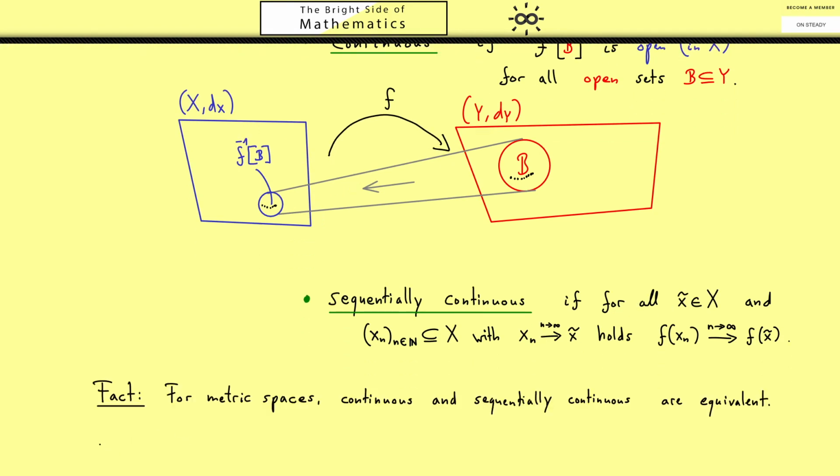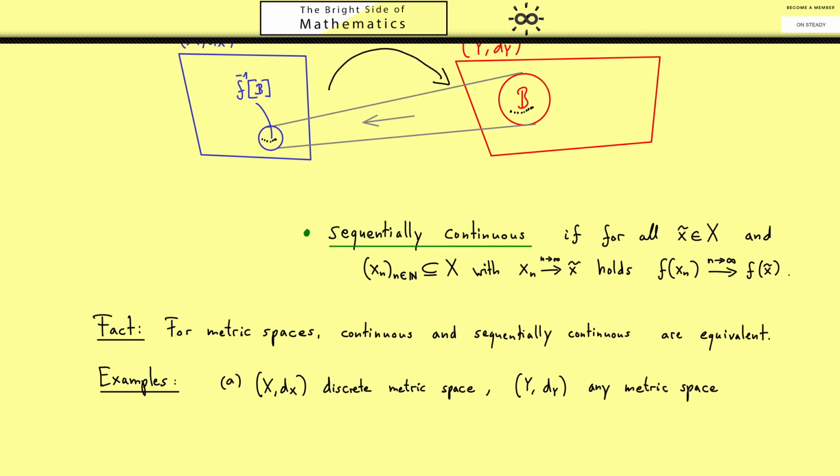Okay, maybe you already know a lot of examples, so let's look at some simple ones. The first one would be choosing (X, dX) as the discrete metric space, so where X is any non-empty set. Now on the right hand side, it does not matter which metric space we choose, so let's say it's any metric space.